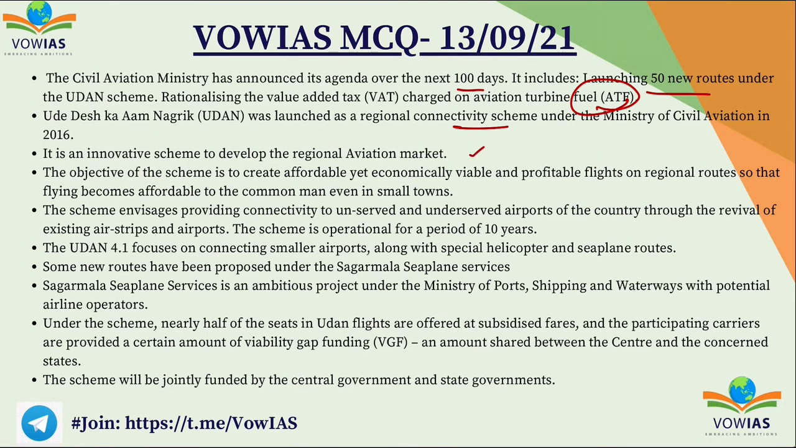The objective of the scheme is to create affordable yet economically viable and profitable flights on the regional routes so that flying becomes more affordable to the common man even in small towns. This scheme envisages providing connectivity to unserved and underserved airports of the country through the revival of the existing airstrips and airports, and this scheme is operational for a period of 10 years. UDAN 4.1 focuses on connecting smaller airports along with special helicopter and seaplane routes. And some new routes have been proposed under the Sagarmala Seaplane Services as well.